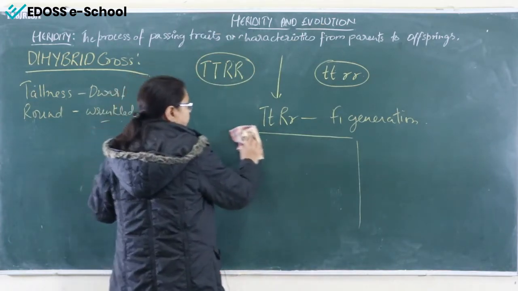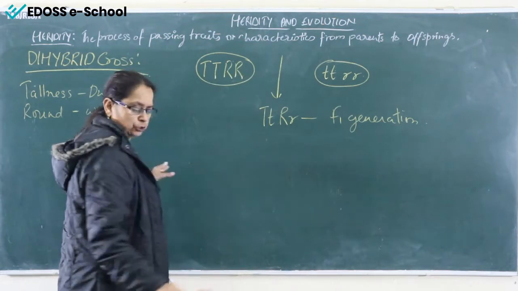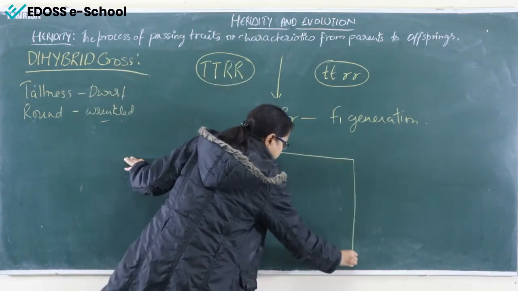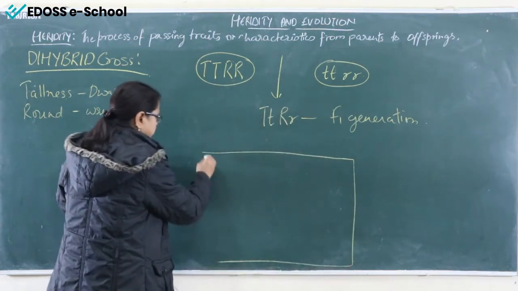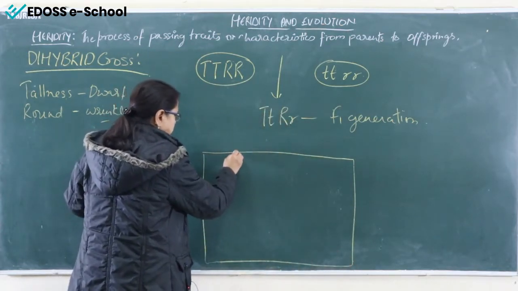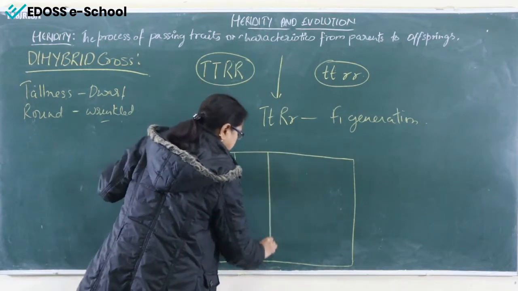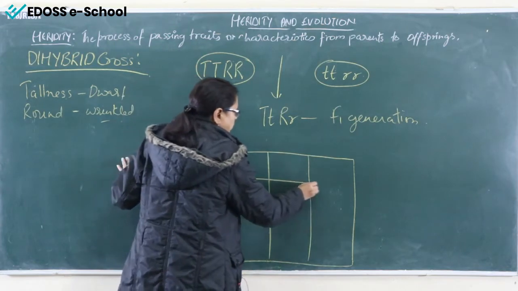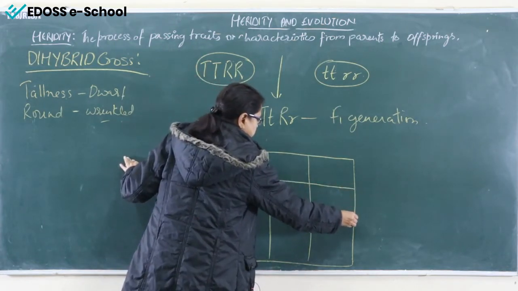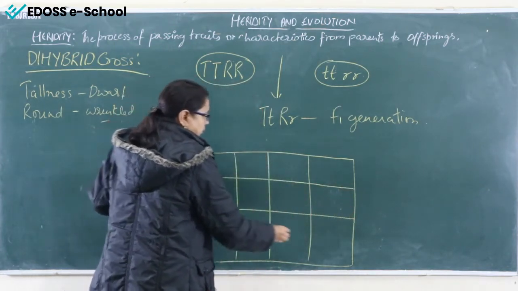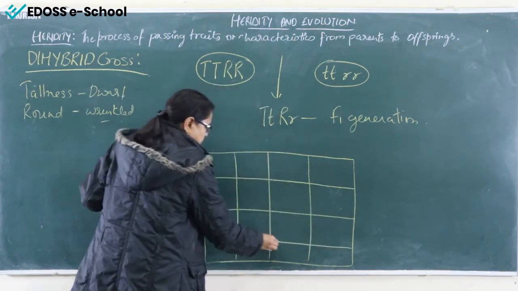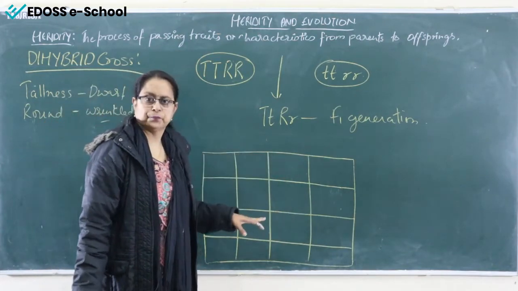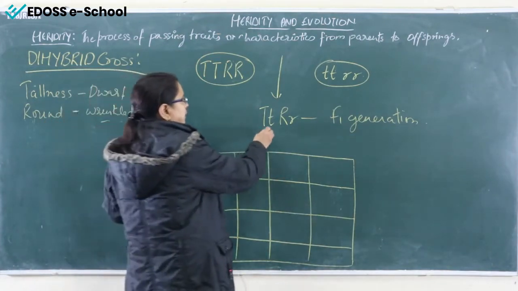So, in this section, for F2, we have to make a huge box or Punnett square. 4 horizontal and 4 vertical lines we have to draw, so that we get 16 cubes, right?